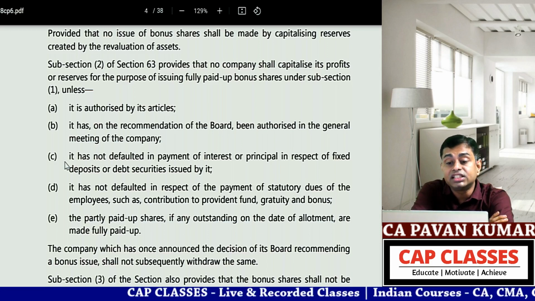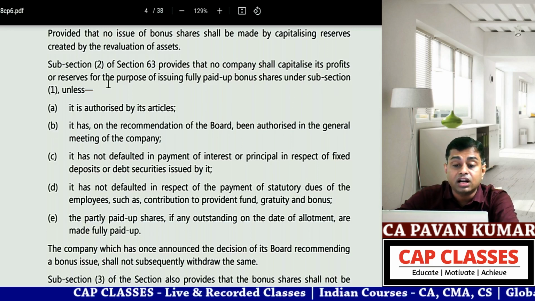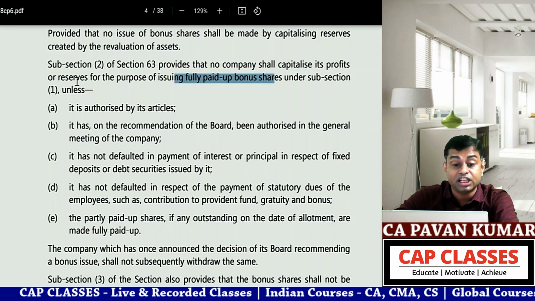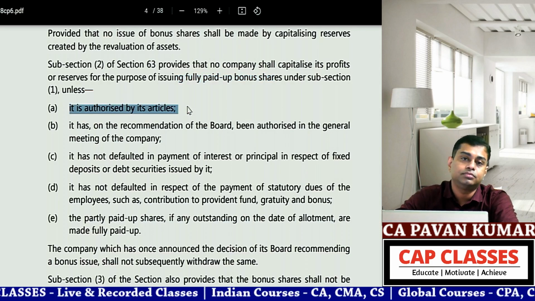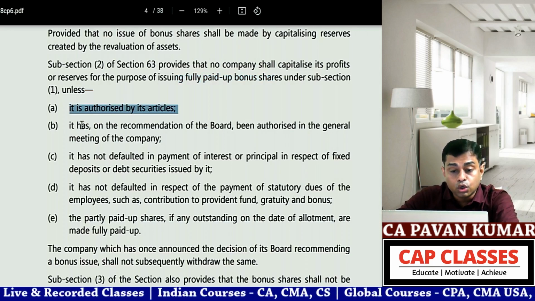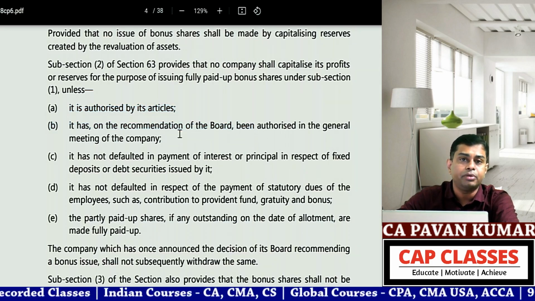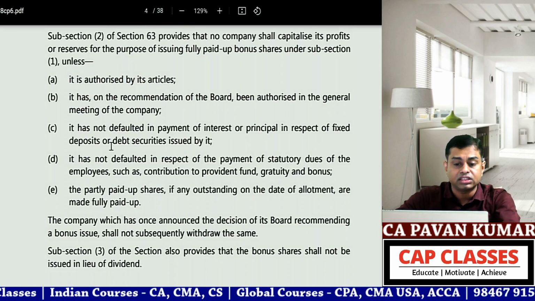Subsection 2 of section 63 provides that no company shall capitalize its profits or reserves for the purpose of issuing fully paid up bonus shares under subsection 1 unless: A, it is authorized by its articles. That means articles of association must authorize. B, it has, on recommendation of the board, been authorized in the general meeting of the company. That means general meeting authorization must be given for issue of bonus shares.